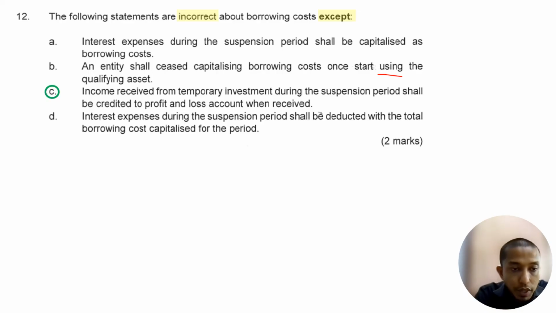But we see D. Why is it wrong? Interest expense during the suspension period shall be deducted with the total borrowing cost capitalized for the period. No need. Interest expense during the suspension period, no need to deduct from total borrowing cost capitalized, just no need to include it. Deduct is for income. Income we deduct with the borrowing cost. But during this suspension period, interest expense, no need to calculate. Alright, so for this question, thank you.